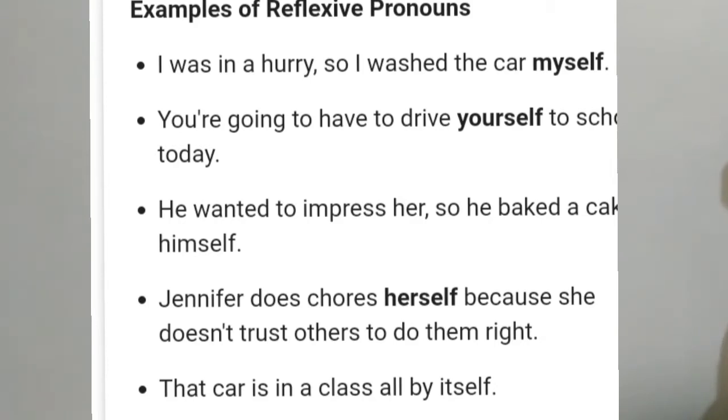He wanted to impress her, so he baked a cake himself. Okay, nobody is there to help him. He wanted to impress her, so he had to make a cake himself. So this is reflexive pronoun. It's clear, students? Now let's go to the third pronoun.